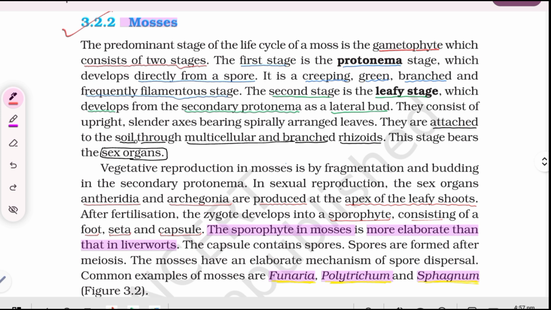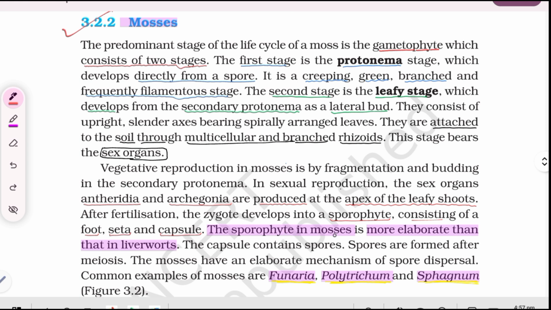They are attached to the soil through multicellular and branched rhizoids. This stage bears the sex organs. Vegetative reproduction in mosses is by fragmentation and budding in the secondary protonema. In sexual reproduction, the sex organs, antheridia and archegonia, are produced at the apex of the leafy shoots. After fertilization, the zygote develops into a sporophyte consisting of a foot, seta, and capsule.